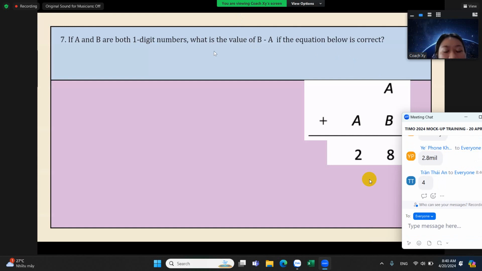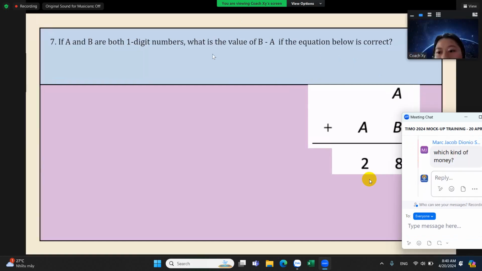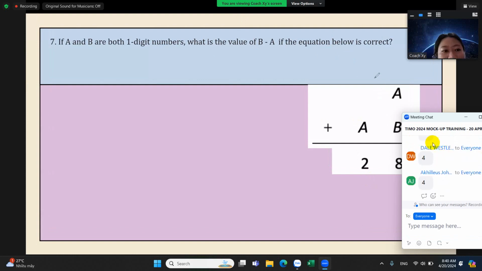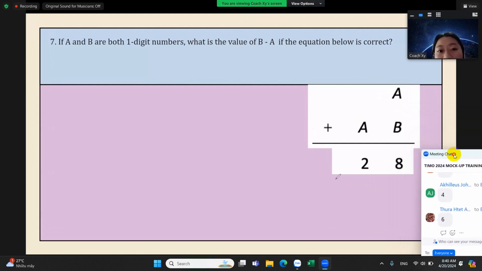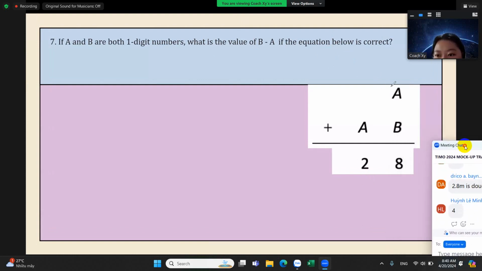Now, what we have to do is get the values for A and B first. Of course, since we are adding in columns, we should look at the ones digits first. So let's see. A plus B is equal to 8.